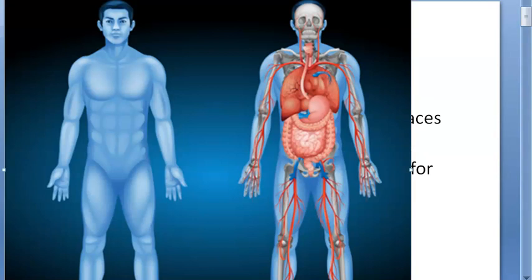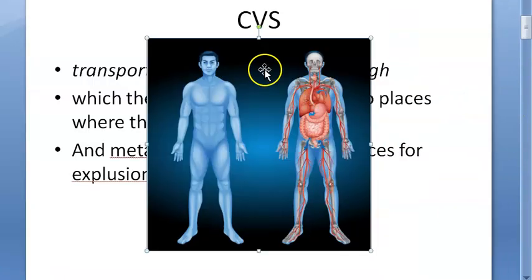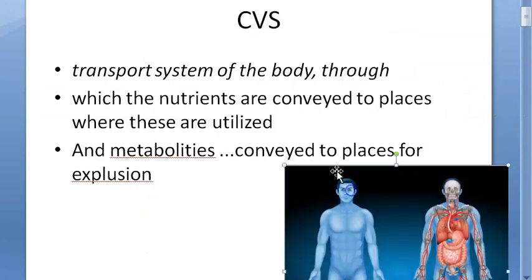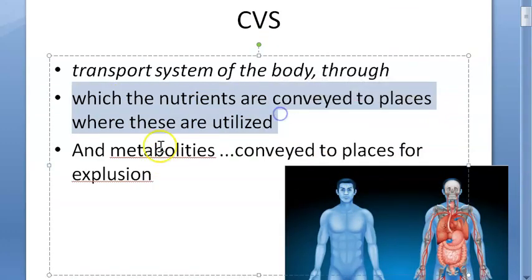So let us understand what this means. The nutrients are conveyed to places where they are utilized. So what is the heart doing? It's pumping. Heart is just a pump, only a mechanical pump. It is myogenic. It beats by itself. It has a sinoatrial node. It will pump the blood to all parts of the body with all the nutrients that they may need, right? Glucose, amino acids, fatty acids, everything is going to reach the places where they will be utilized.